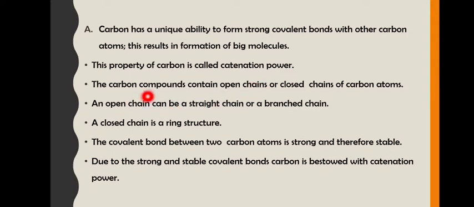Okay. The carbon compounds contain open chains or closed chains. We will see what these are. An open chain can be a straight chain or a branched chain, whereas a closed chain is a ring structure. Okay. Now the covalent bond between two carbon atoms is strong and therefore stable. And due to this stable and strong covalent bond, carbon is bestowed with catenation power. It can form chains of carbons. Followed?